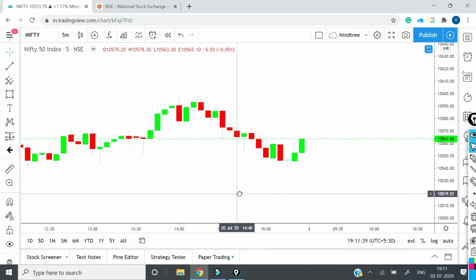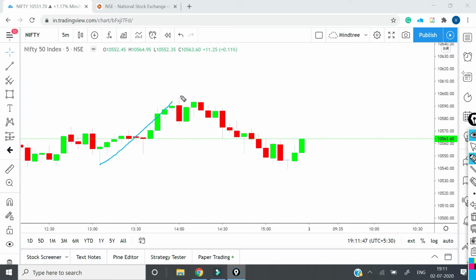Now in the 5-minute time frame, you can see over here there was a rise. After the rise, a very big bullish candle, but then we got two bearish candles which couldn't take out this bullish candle completely. The range of this bullish candle was this, and then we got again this kind of a candle, which is what you call a hammer kind of a candle, and then we got a bearish candle over here, and price went down.